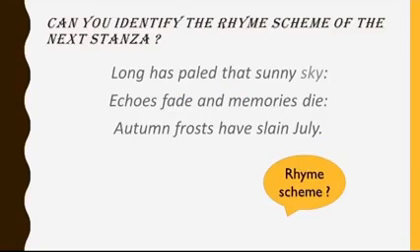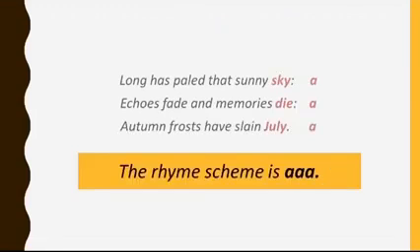Try to identify the rhyme scheme of the third stanza. Long has paled that sunny sky, echoes fade and memories die. Autumn frosts have slain July. Don't the last words of these lines sound similar to the last words of the first stanza?